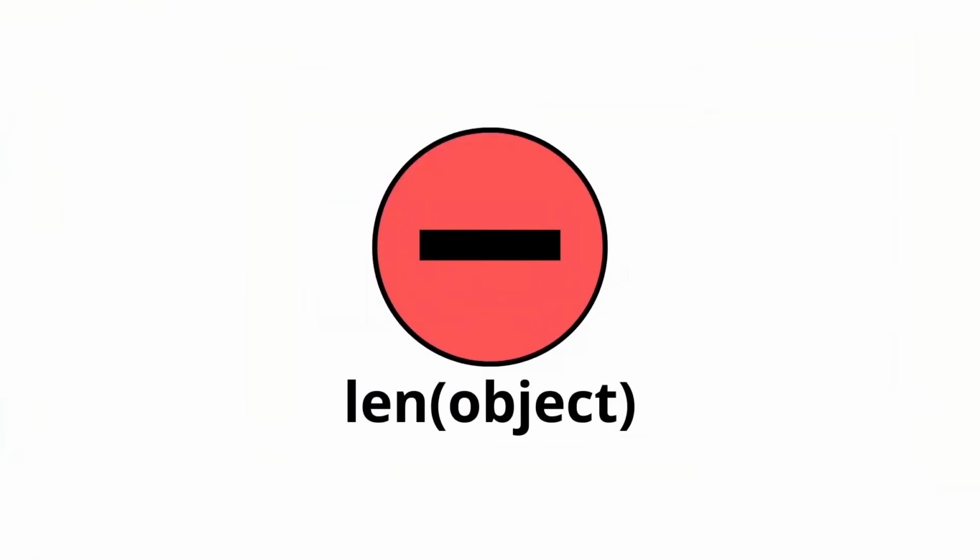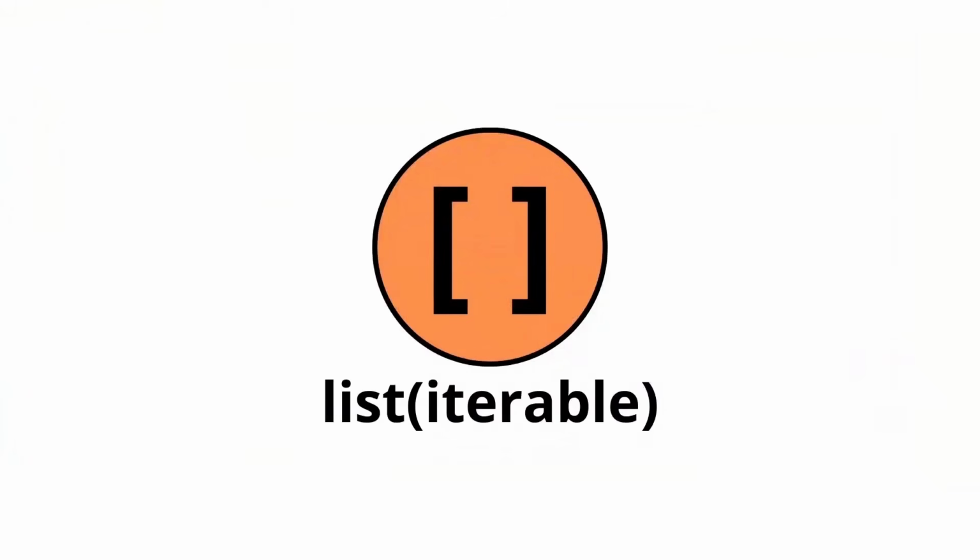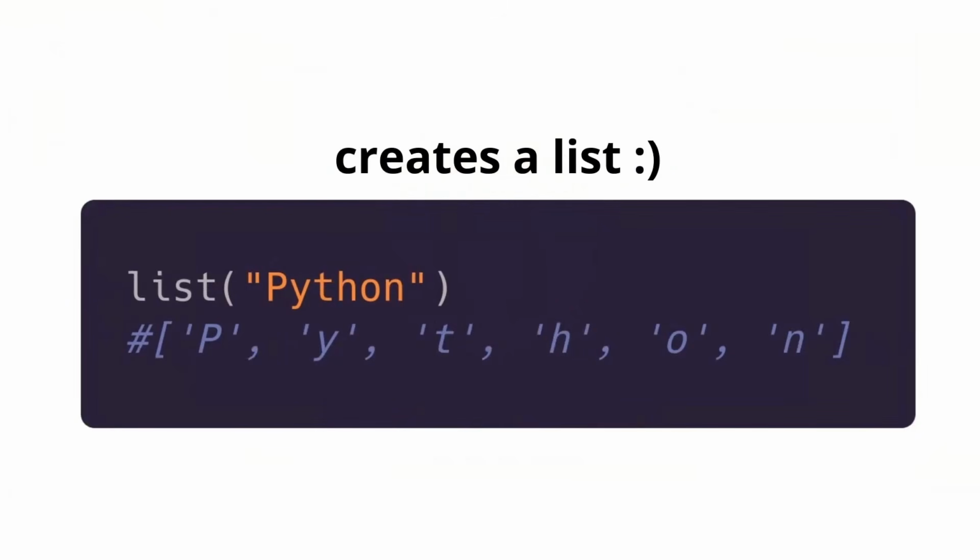Next, we have len, which is just an abbreviation of length, by the way, and it takes an object as parameter. As you can see, it returns the length of an object. By the way, the count here is not from 0. So this hello, which is a string, has 5 elements. Similarly, this array has 3 elements. This case is very different to the way we use indexing, which comes from 0. Next, we have list, which takes an iterable and just creates a list. In this case, a string can also be turned into a list.